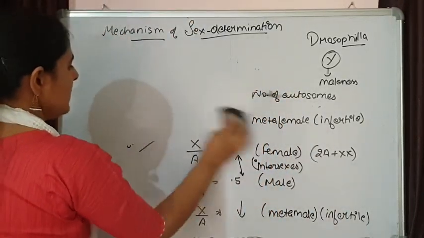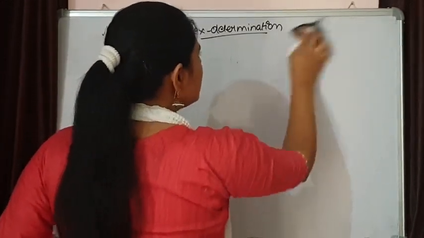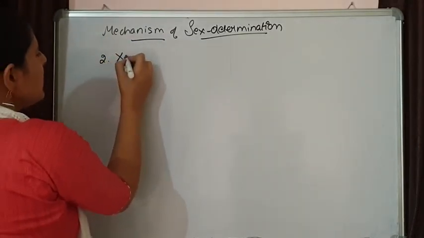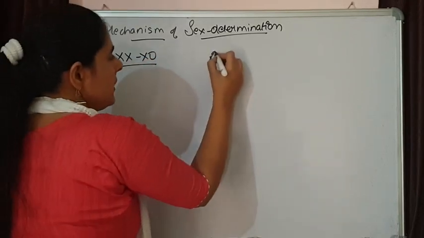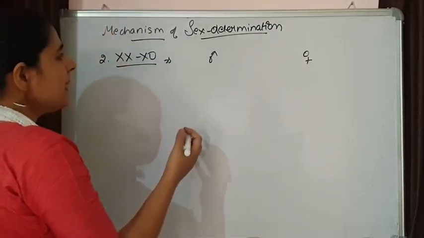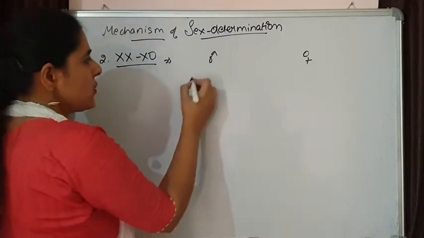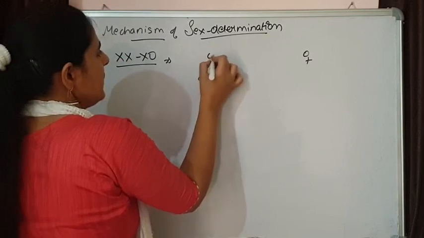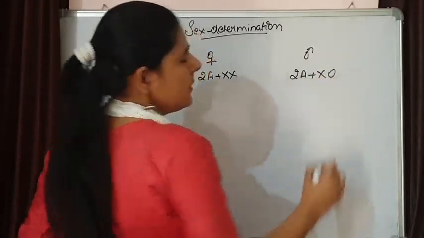Now in other conditions also we can see the same situation happening. The second one was XX and XO. Here also, it is seen in cockroaches and other organisms. We will see that the autosomes are present and the sex chromosomes are present. This is the case in females and this is the case in males.